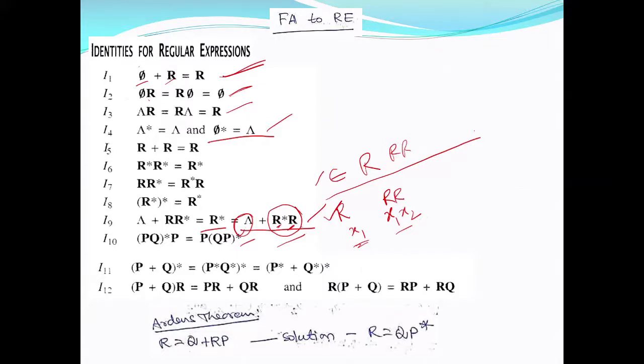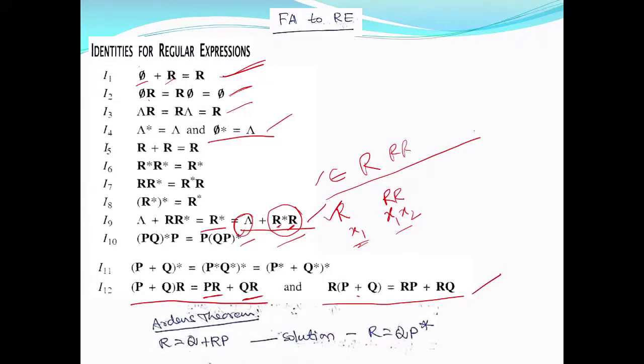Similarly, you can check any other identities for regular expressions. This is just distributing your regular expression, distribution of concatenation over union. But you can observe this is not commutative, because the concatenation is not commutative. (P plus Q) R is PR plus QR. You cannot say RP because it is not commutative, right?